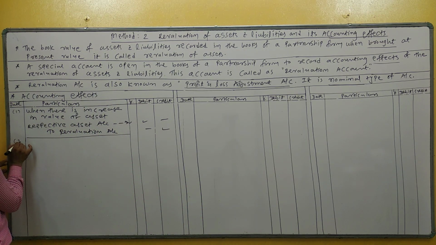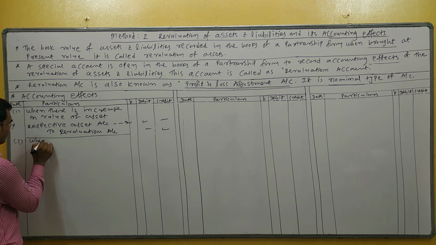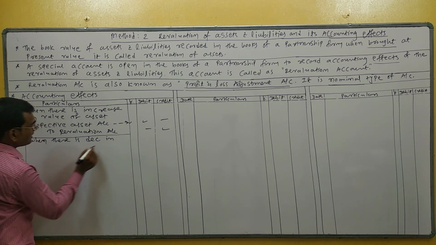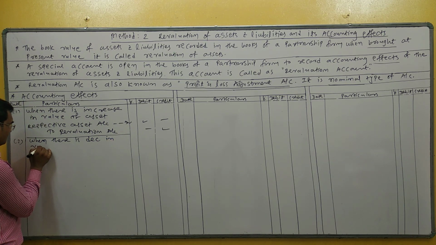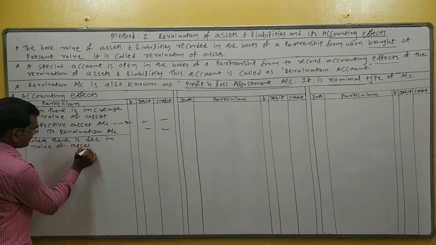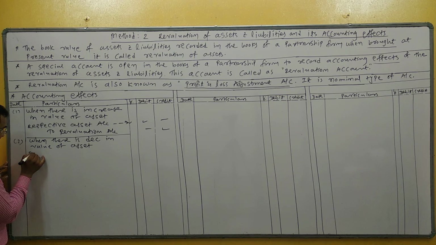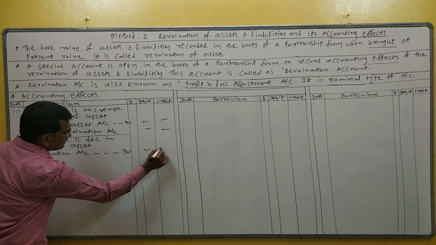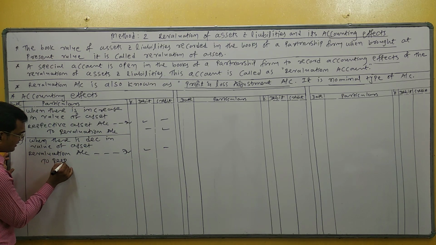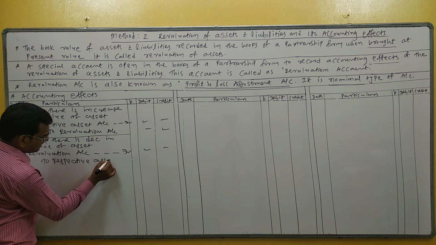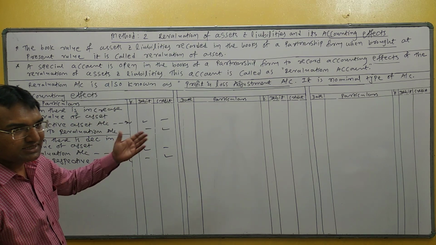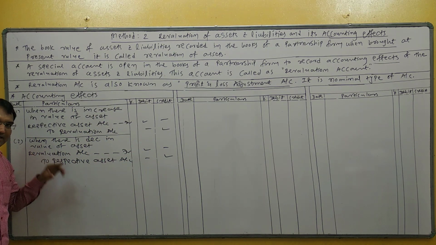So the second point: when there is a decrease in value of asset, the general entry is revaluation account debit to respective asset account. Understand? This is the second case. So increase in asset: asset to revaluation; decrease in asset: revaluation to asset.